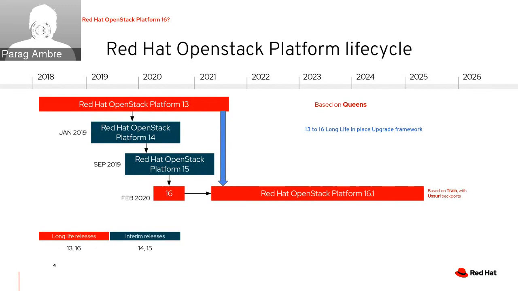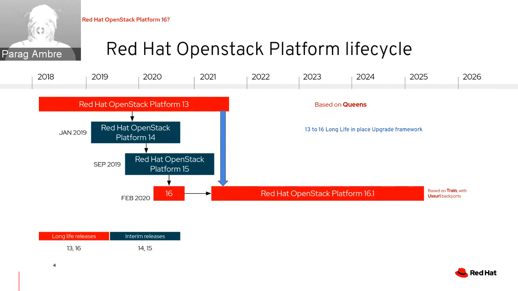Red Hat OpenStack Platform lifecycle. ROS 13 comes with 3 years of production support with the option to purchase an ELS for the 4th and 5th year. Similarly, ROS 16 now includes 4 years of production support as well as an opportunity to add an additional year of extended lifecycle support. ROS 13 and 16 are long life releases, whereas 14 and 15 are interim releases.